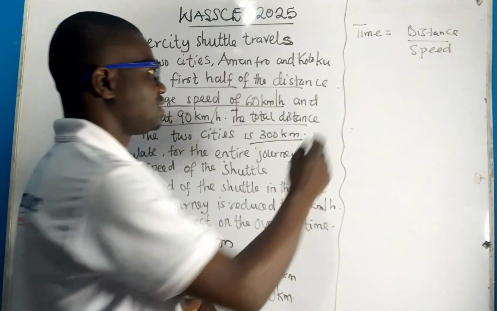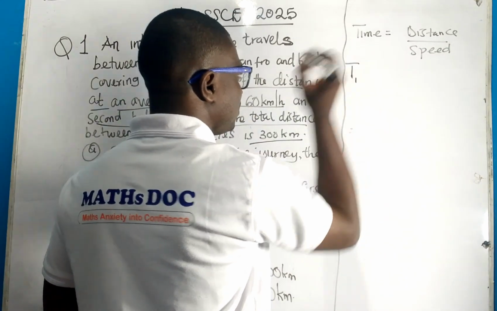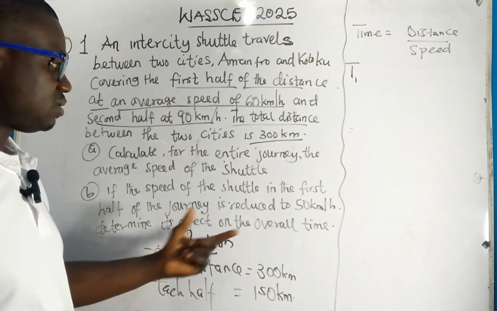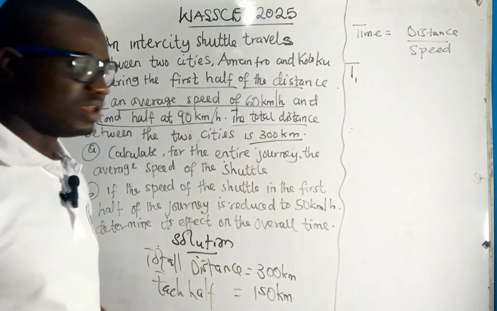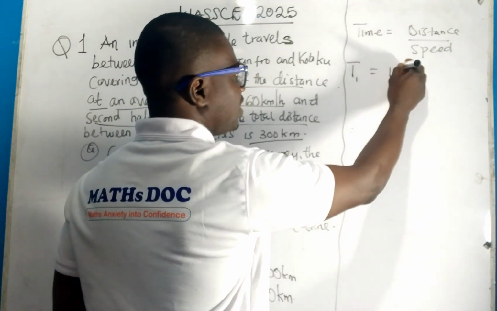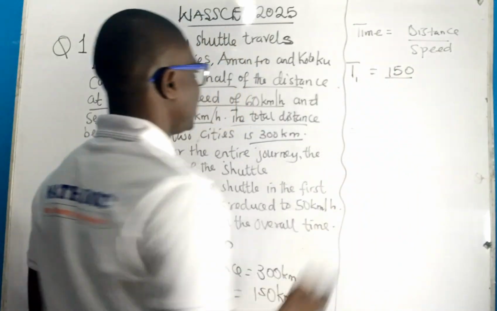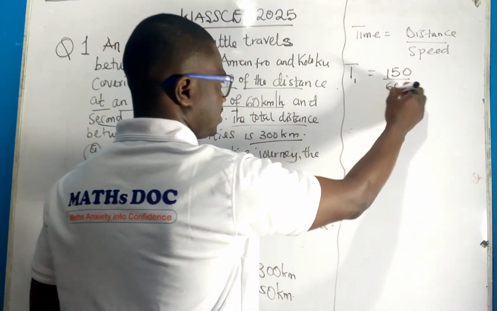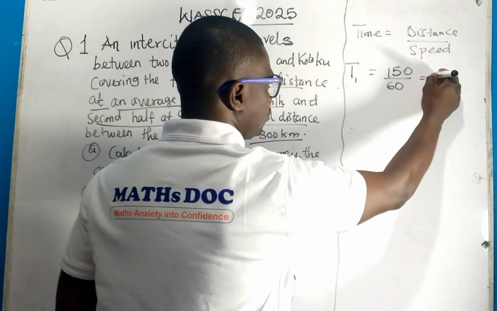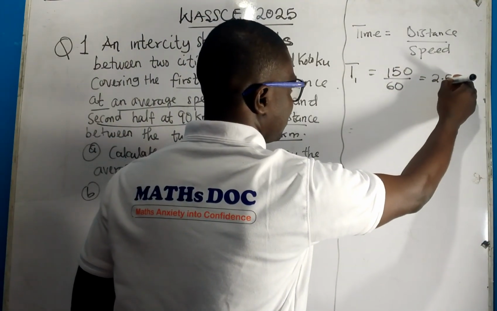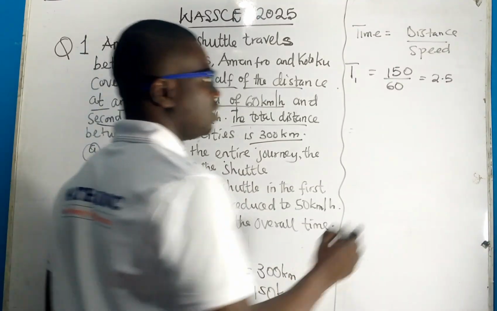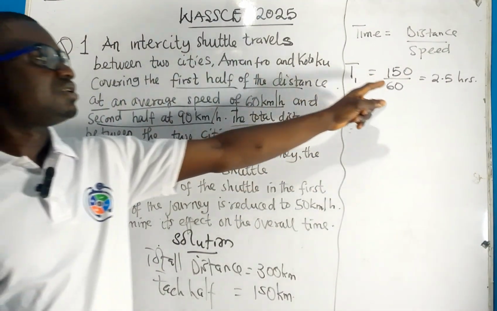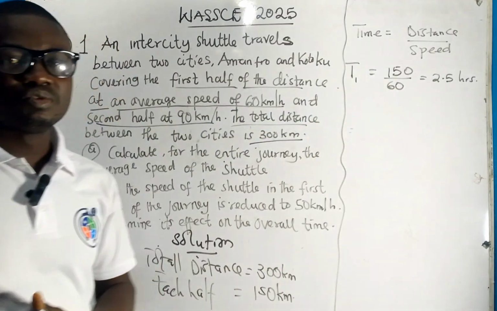Let's look at the first half of the time. Let's use T1 for the first half. The halfway distance is going to be 150 over the speed for the first half, which is 60. And that will give you 2.5 hours. When you calculate 150 divided by 60, you get 2.5 hours.